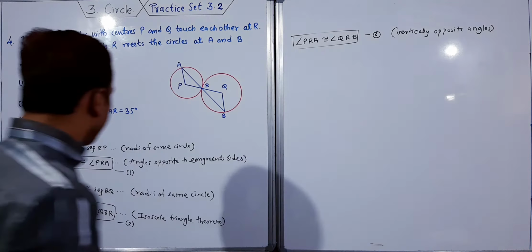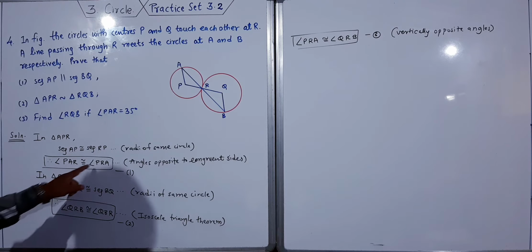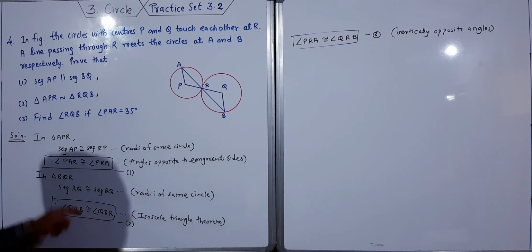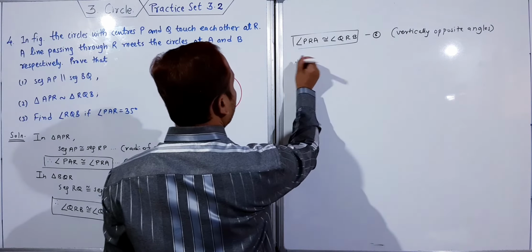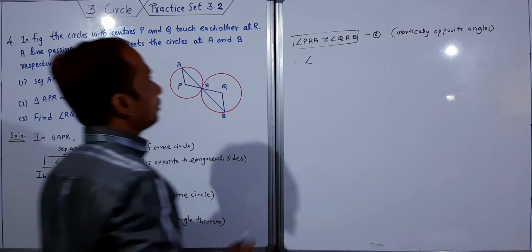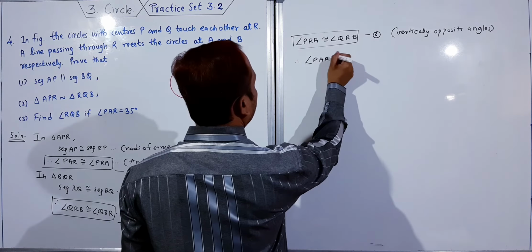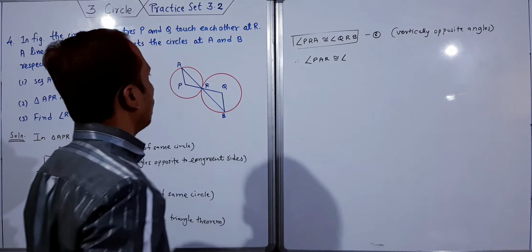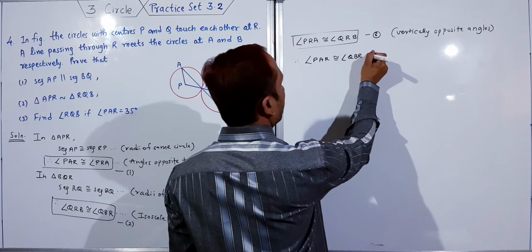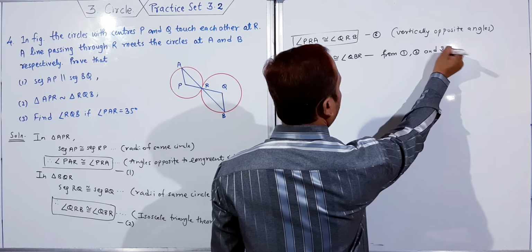Now see, this is PRA and this is QRB. Therefore, from 1, 2 and 3, I can write angle PAR is congruent to angle QBR.